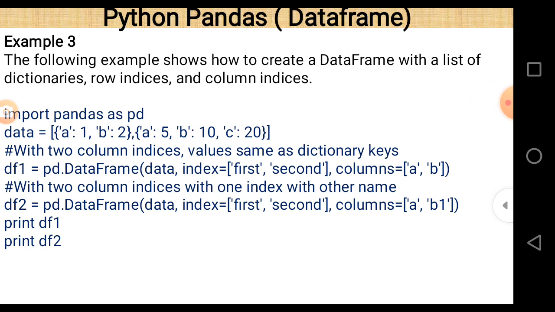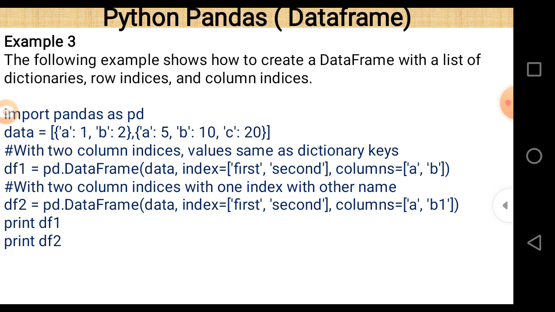Actually the column names are the index values of the dictionary, but here we explicitly passed different column names. In the second data frame, we pass values as data, index first and second, and the column values are a and b1, so it is a little bit different from the previous one.